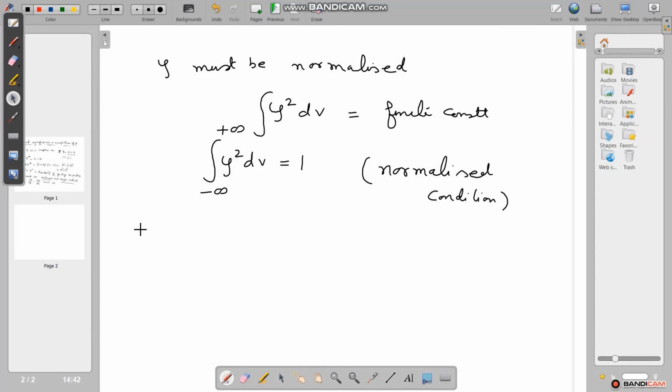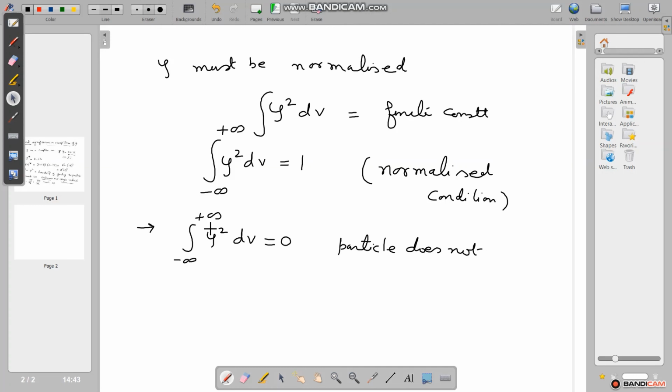This is the next significance. And another: if the integral of psi square dv from minus infinity to plus infinity is equal to 0, it means the particle does not exist.